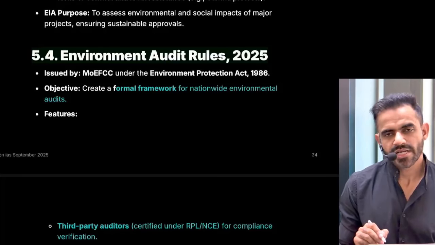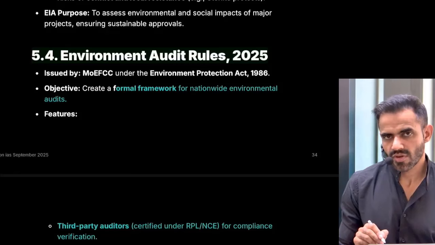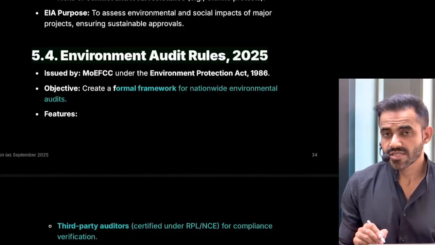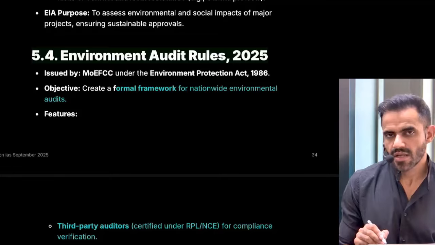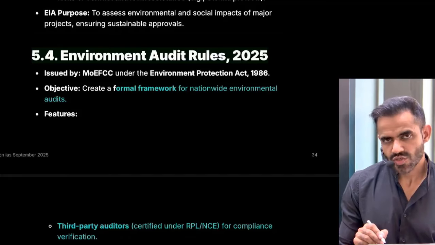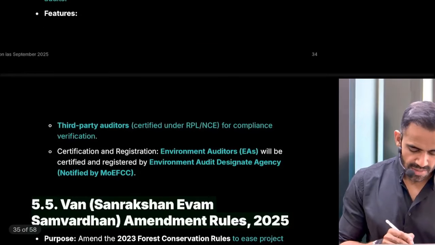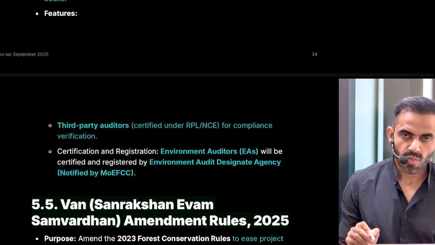So previously, government authorities were auditing all these things. For example, CPCB, SPCB, they were auditing whether industries are following the rules and regulations or not, or are they polluting the environment. The problem was that they had limited capacity. So now, as per these new rules, independent third party auditors are allowed. What does that mean?